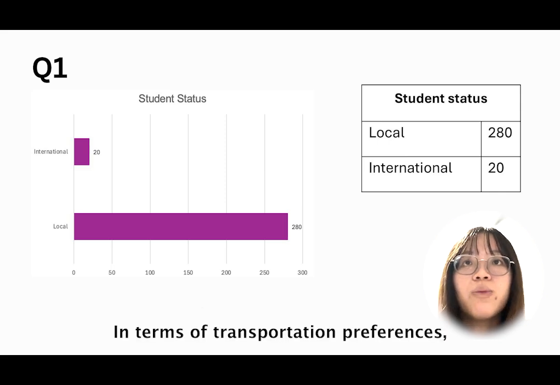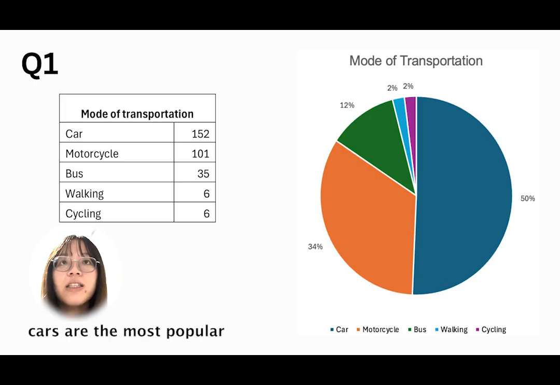In terms of transportation preference, cars are the most popular mode, used by 152 students, or 51% of the total. Motorcycles are the second most common choice, preferred by 101 students, making up 34%. Public transport, specifically buses, is used by 35 students, accounting for 12% of the total.